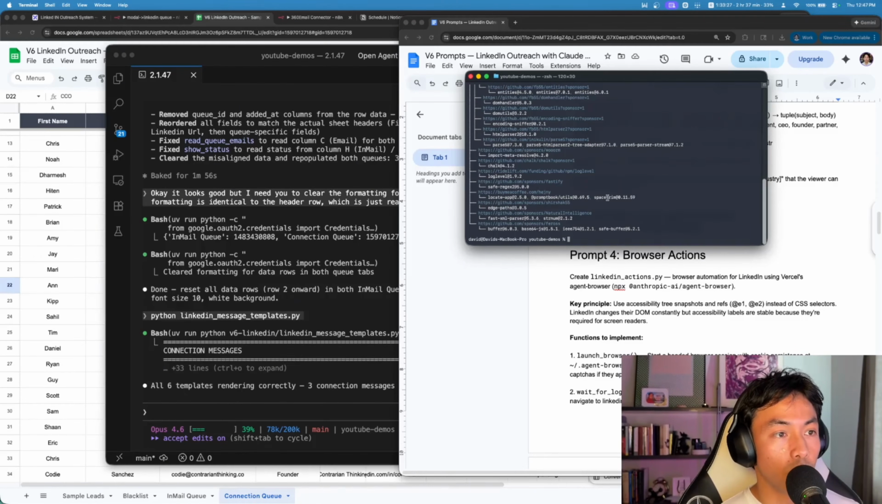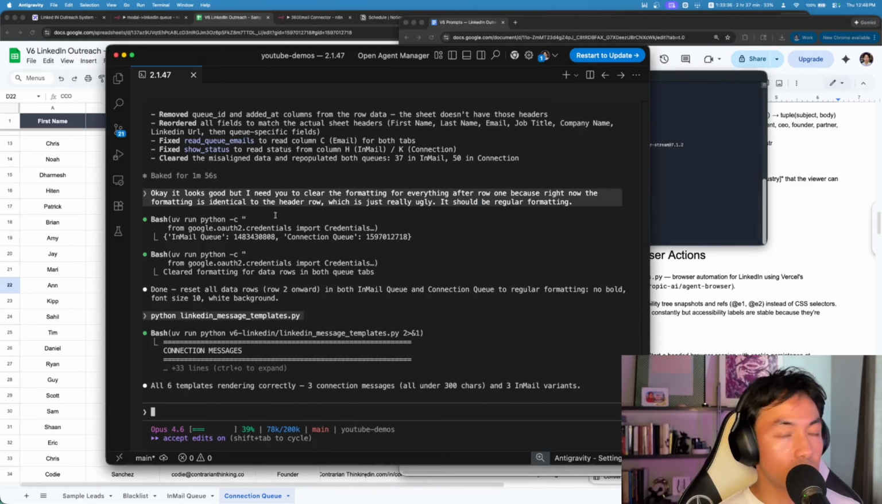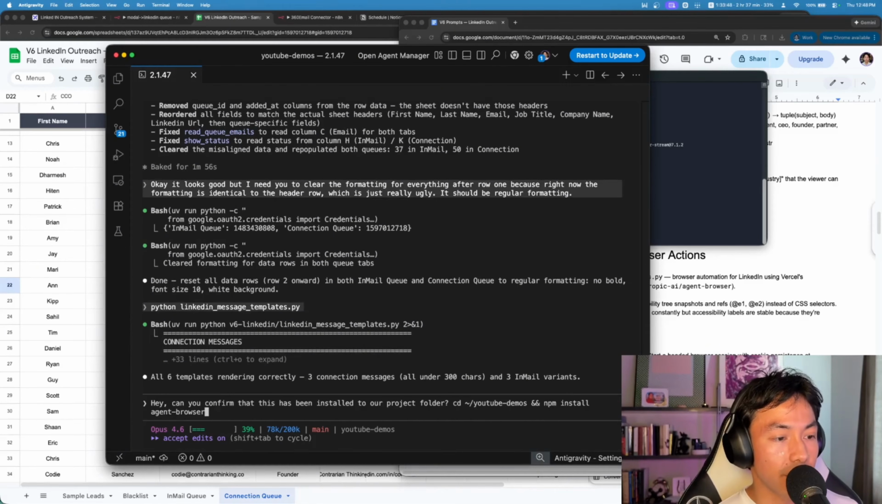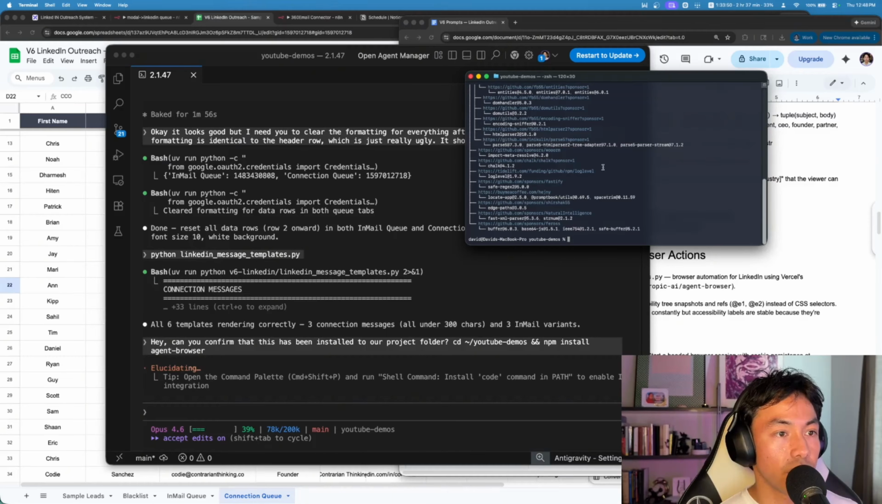So I'm just going to follow along with whatever my terminal is telling me. It looks like it's been installed. Just want to make sure. But what you can also do is go back to your terminal where you're running or building the system, and say, hey, can you confirm that this has been installed to our project folder? And then I just paste that in there, and it'll handle everything from there.